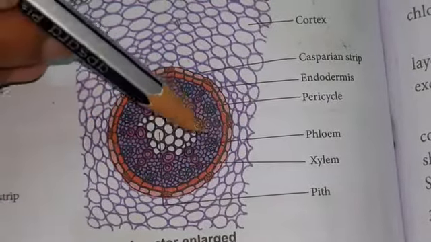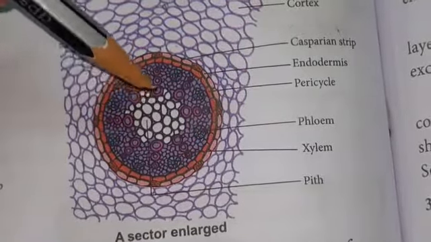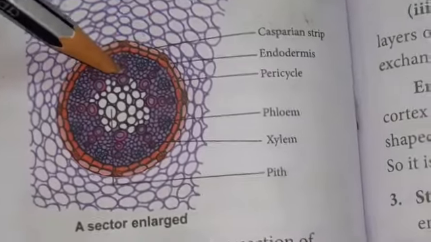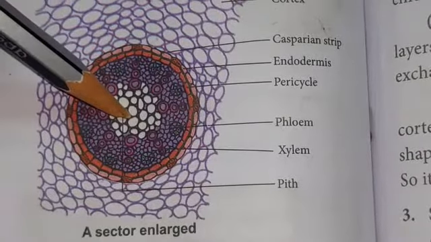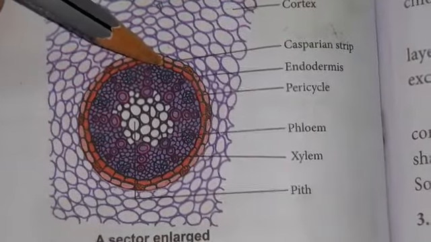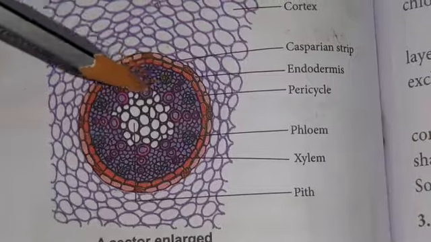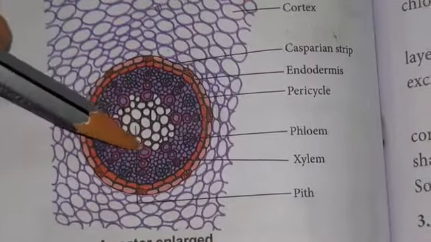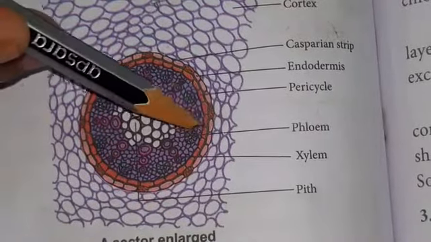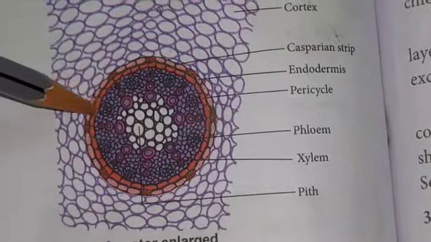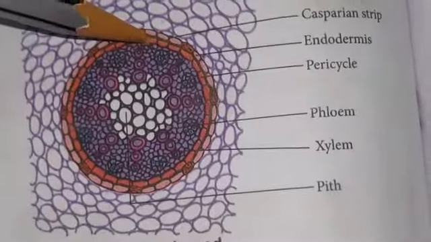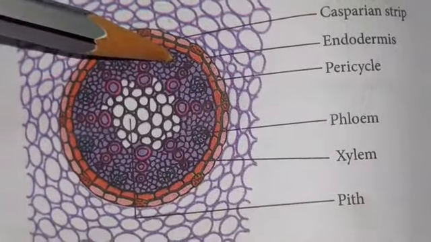The next innermost region of the root is the stele region. The stele consists of three important parts: the outermost pericycle, the vascular tissue, that is xylem and phloem, and the central pith region. The pericycle is made up of a single layer of barrel-shaped parenchymatous tissue which are closely packed without any intercellular spaces, present below the endodermis.